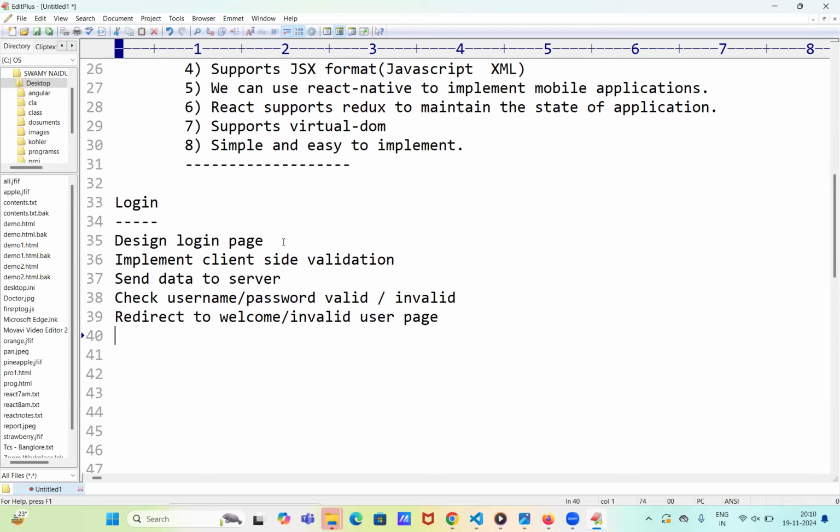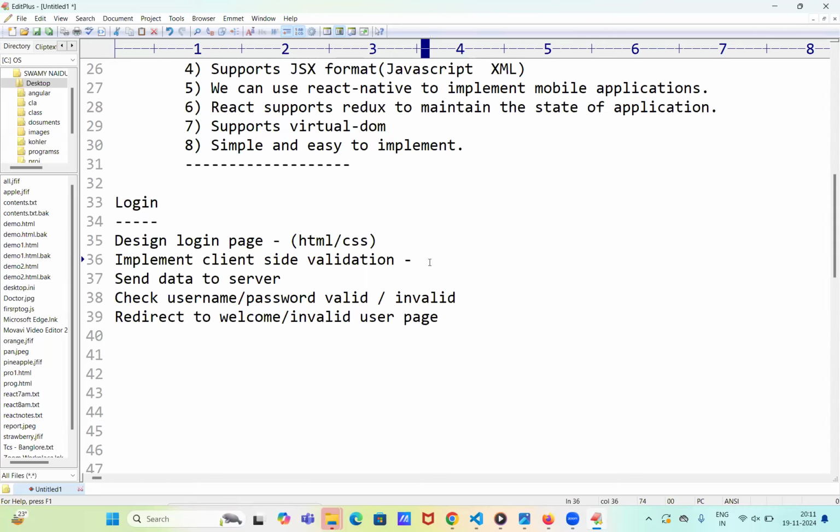Now, first we need to design the login page. To design this login page, UI designers use technologies like HTML and CSS. Next, implement validations.